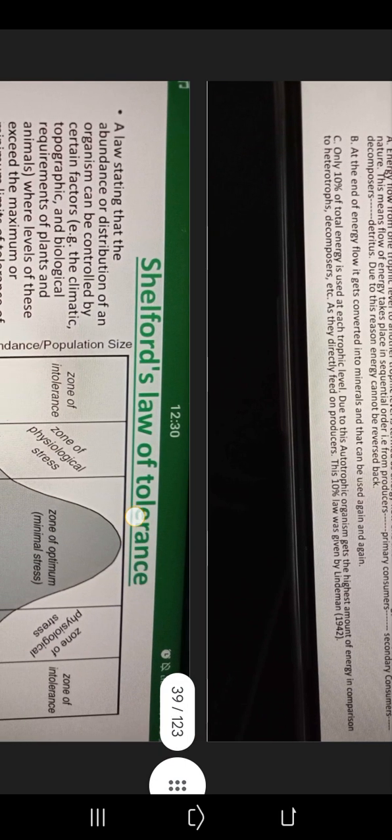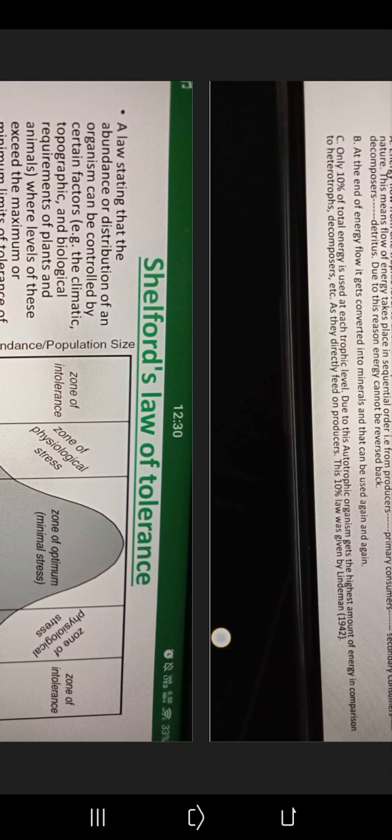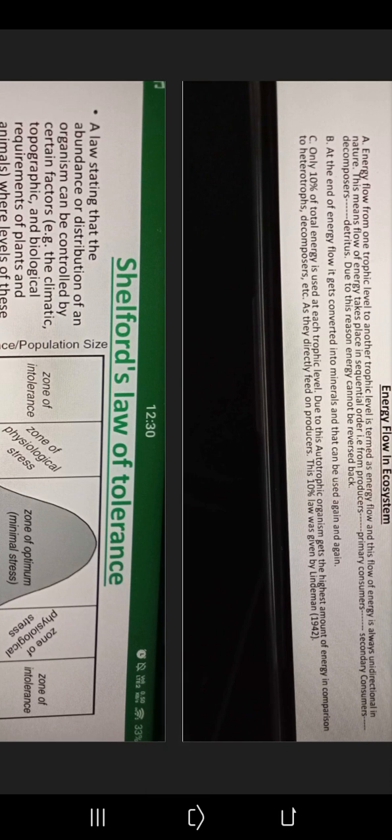Only 10% of total energy is used at each trophic level. Due to this, autotrophic organisms get the highest amount of energy in comparison to heterotrophs. Decomposers, etc., can directly feed on producers. This 10% law is given by Lindeman.